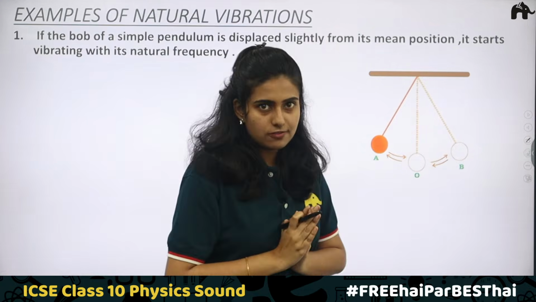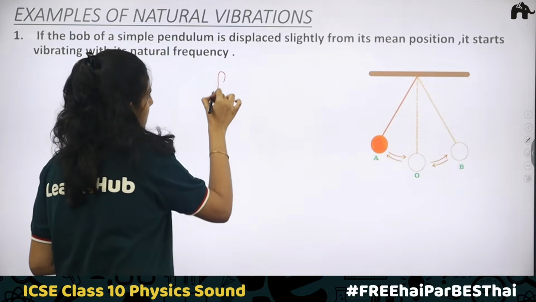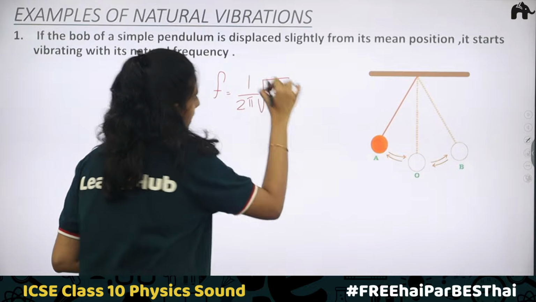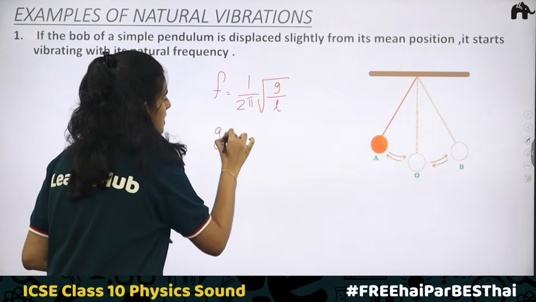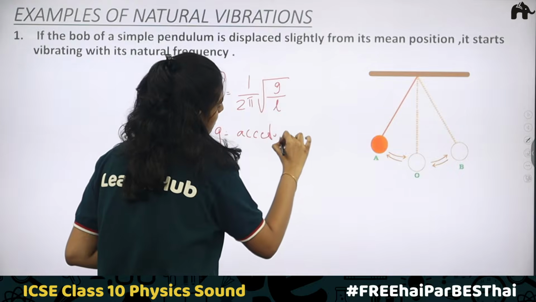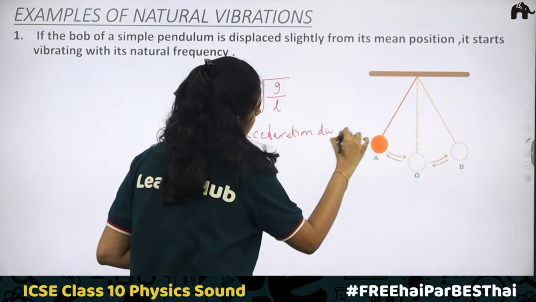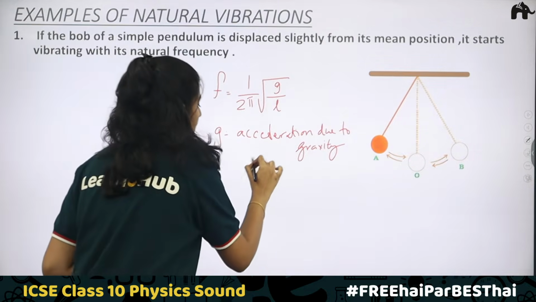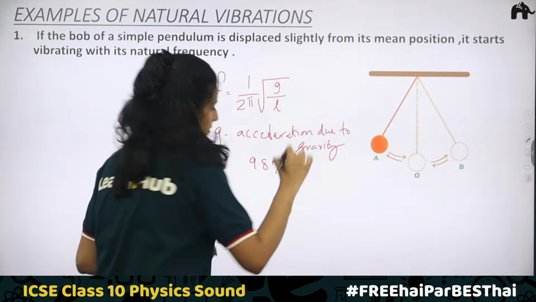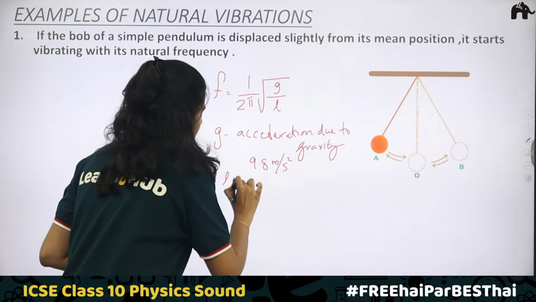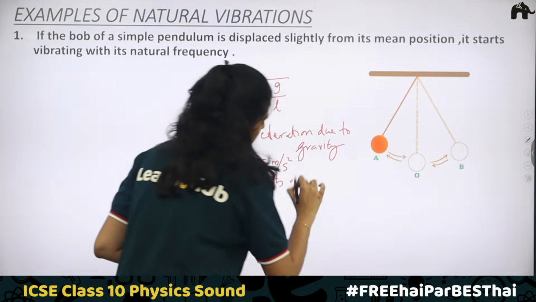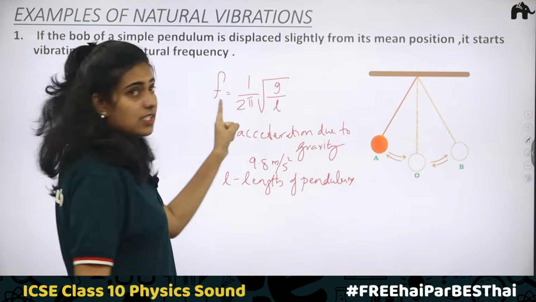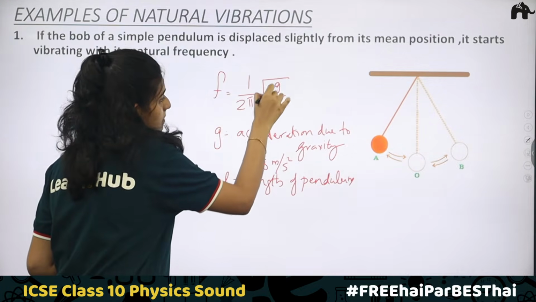How to calculate this natural frequency? This natural frequency can be calculated as f = 1/(2π) √(g/L). Here g is the acceleration due to gravity. What is the value on Earth's surface? Yes, we have studied 9.8 meter per second square. Then L is nothing but the length of the pendulum.